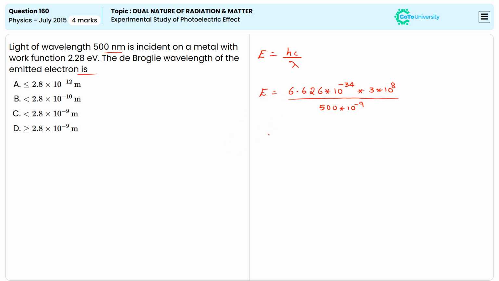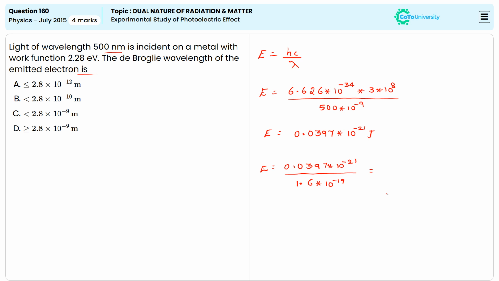Then by simplifying, we get the value equal to 0.0397 × 10^-21 joules of energy. To convert this energy into electron volts, E = 0.0397 × 10^-21 divided by 1.6 × 10^-19.